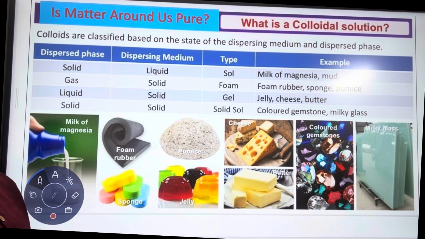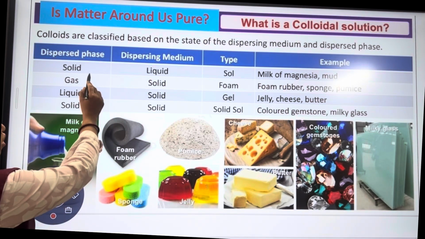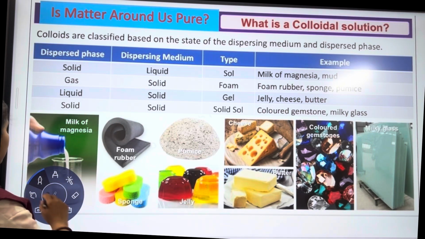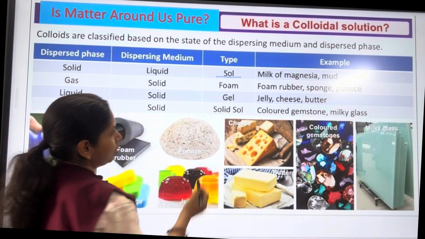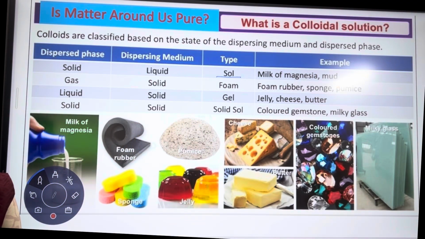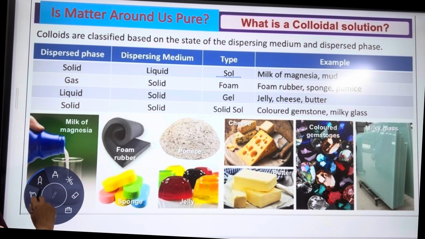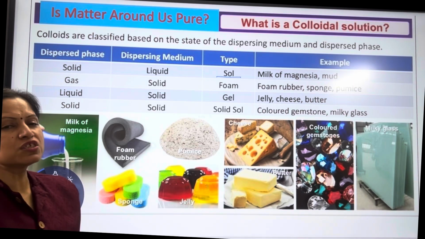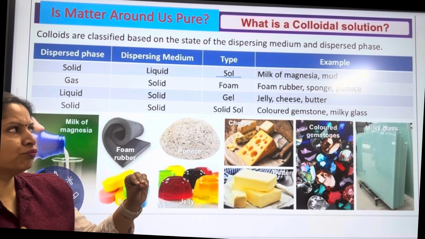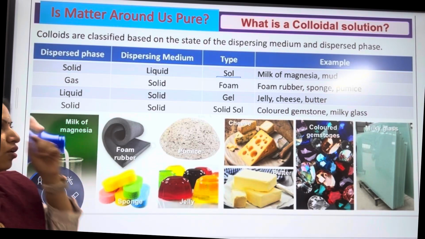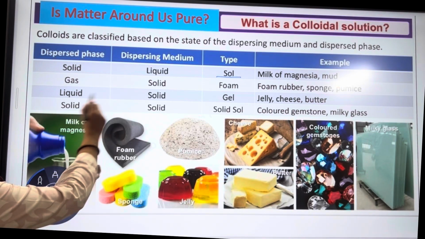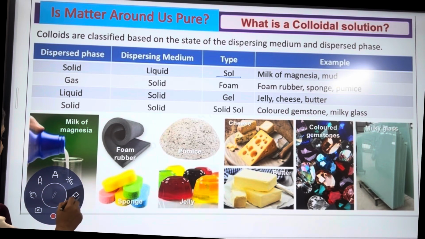Next, if a solid is present in a liquid, then we call it a sol. Examples include milk of magnesia and mud. If a gas is present in a solid, that is called a foam. Examples include sponge, pumice stone, foam rubber. These are all examples of a foam when a gas is present in a solid.